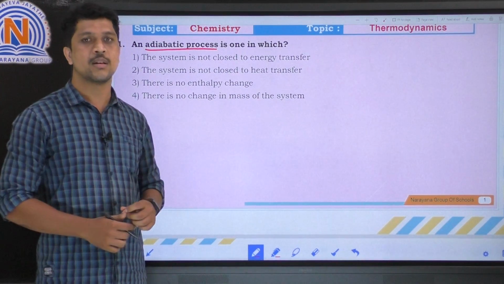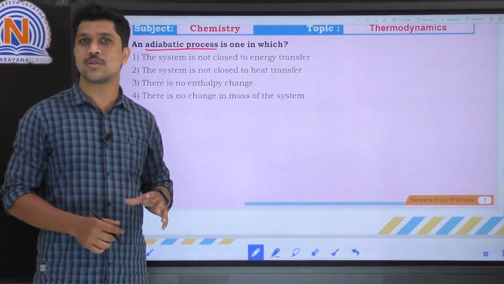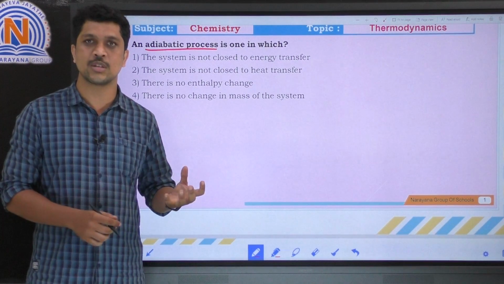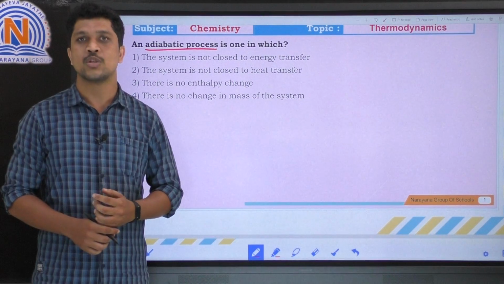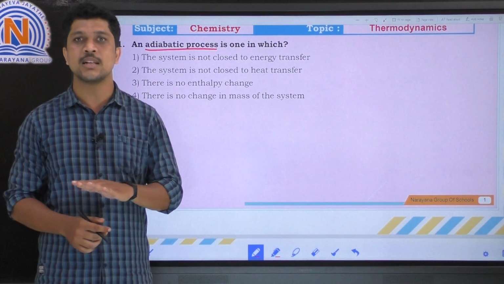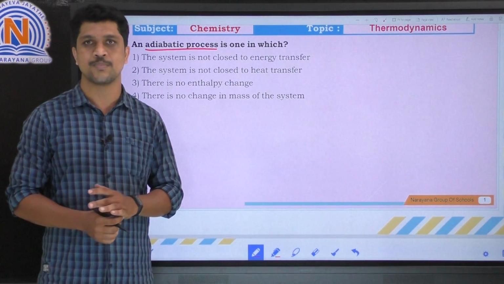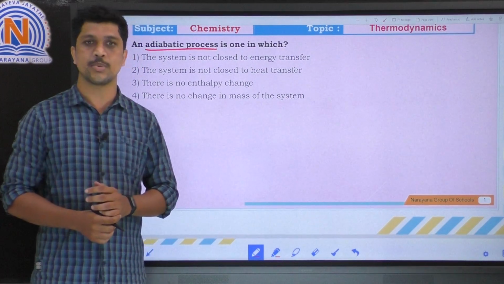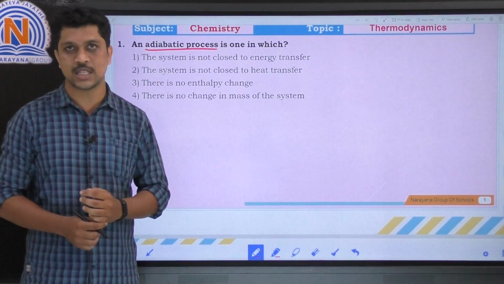See the second one, the system is not closed. Here also the system is not closed. If the system is not closed, heat will transfer, but in an adiabatic process the heat energies do not exchange. When you come to the third option, there is no enthalpy change.